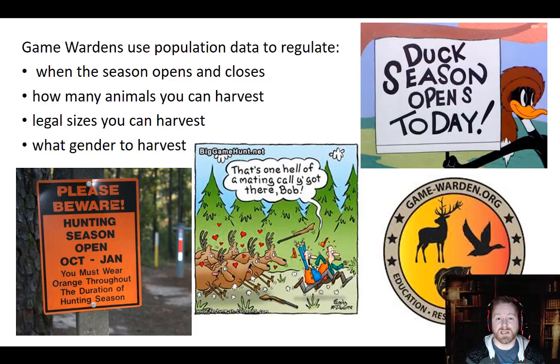Hunting season does not open the same time every year. It does not run for the same length of time every single year. And you cannot take the same exact things one year as you did the year before. All of the data that we collect from populations helps us regulate those seasons. Things like how many does you can take, how many bucks you can take. If you're fishing, what size fish, what kind of fish, what gender of fish is legal to keep and catch.